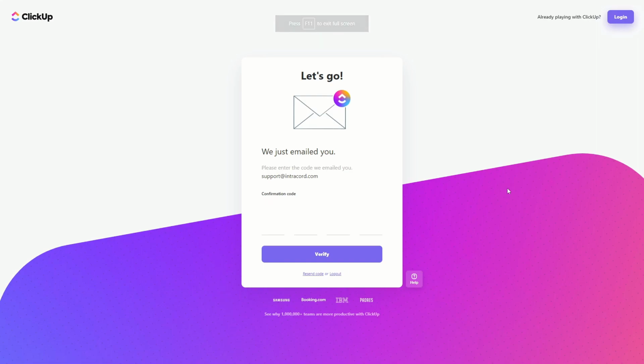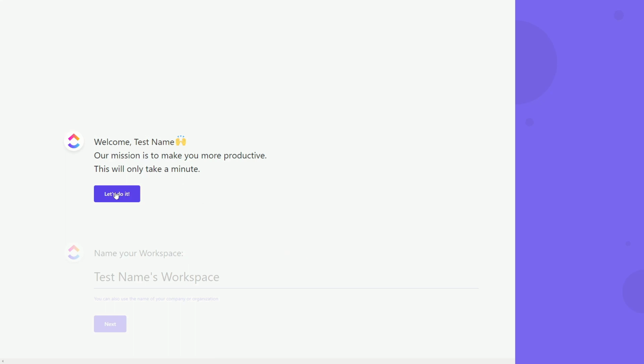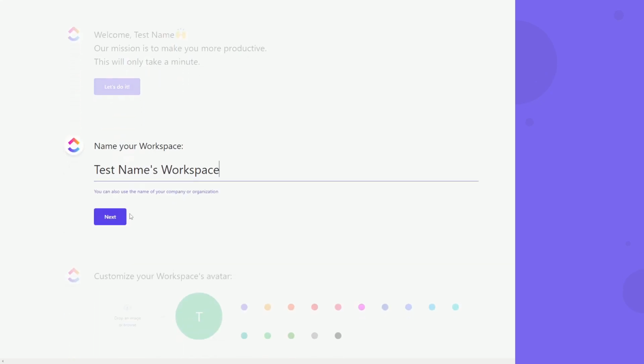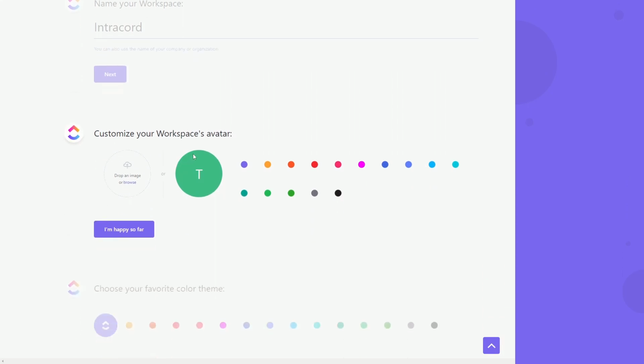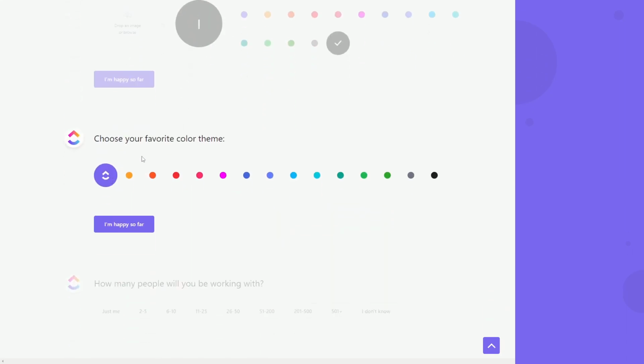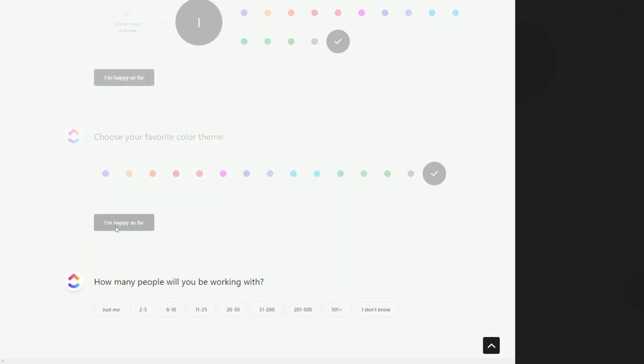Then you will need to make sure to copy the confirmation code and then paste it in here. Then you can click on let's do it, and here it will ask you a few questions. So here you can name your workspace, which I will do after that business email. Next, here you can basically customize your workspace's avatar. I will want to make it black, and here I'll click on I'm happy so far. Choose your favorite color theme.